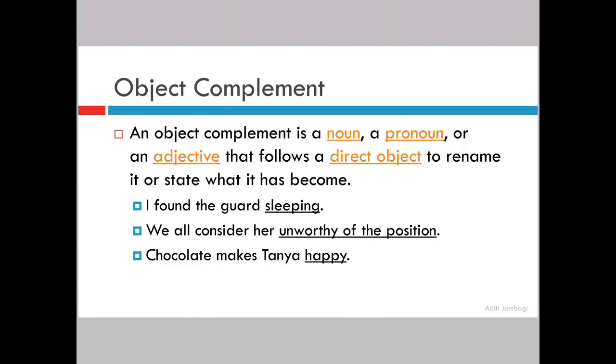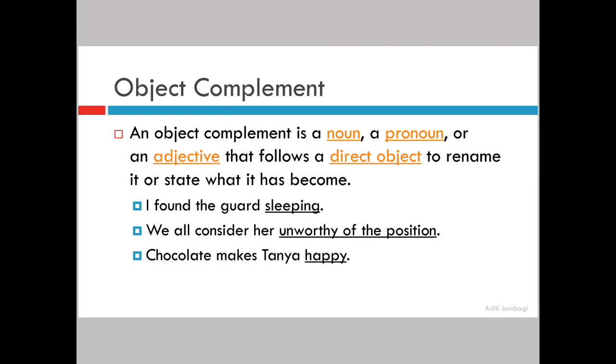It is a noun or a pronoun or an adjective that is following a direct object. And what it does, it is either renaming that particular direct object or it is giving us more information about that direct object. Let us see the example, then it will become more clear. But first of all, from the above definition, it becomes clear that after reading the sentence, you first need to identify what? Your direct object. Once you understand what your direct object is, you will immediately know whether it is an object complement. Let us see the example.